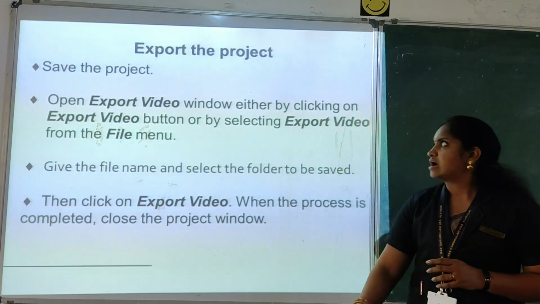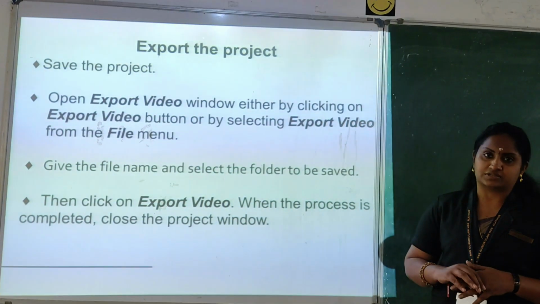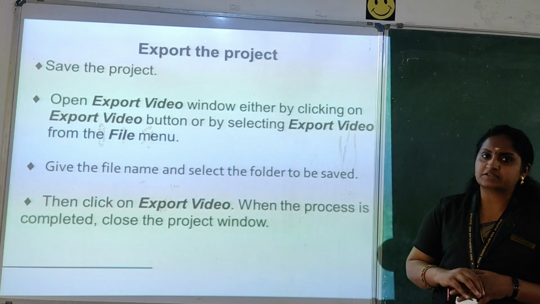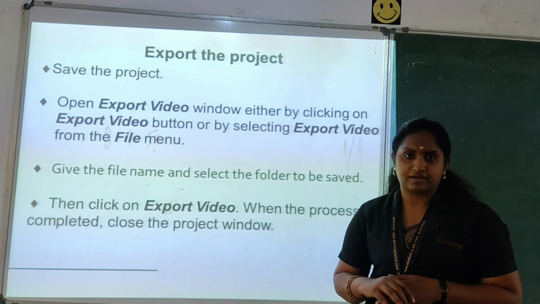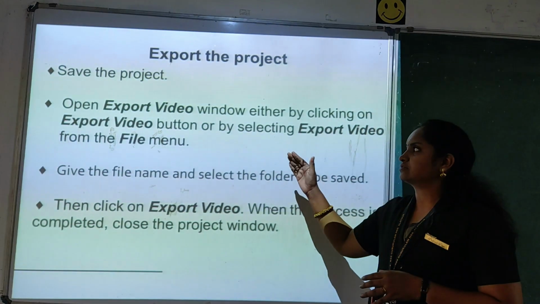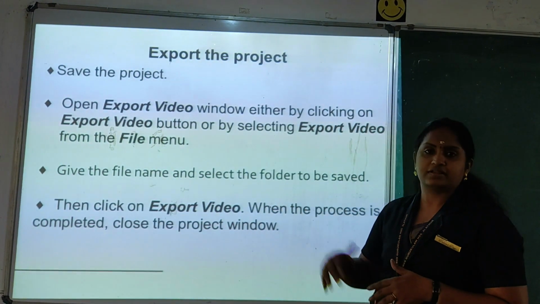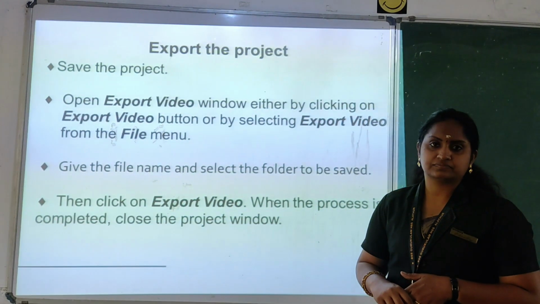And next is how we can export the project. First save the file which you have edited. After that just click on export video in the file menu.